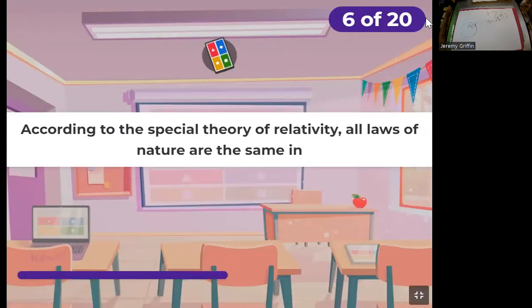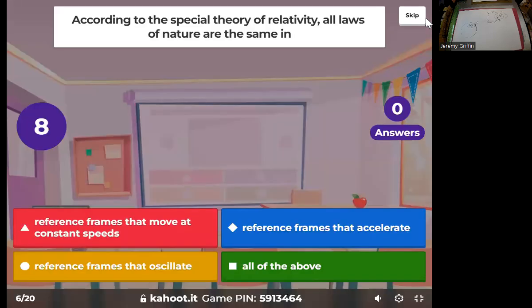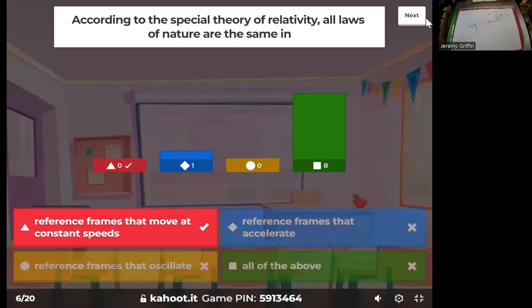According to special theory of relativity, all laws of nature are the same in all inertial frames, so we're looking for reference frames that move at constant speeds. That's also called an inertial frame of reference.